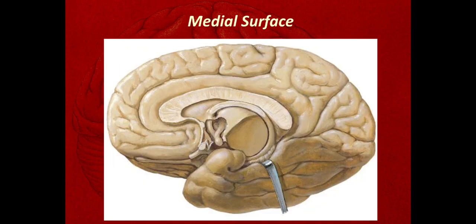This is the medial surface. On the medial surface, this is the frontal pole, this is the temporal pole, and this is the occipital pole. Here this is the superomedial border, this is the inferomedial border. Here this is the medial orbital border, and this border is called the medial occipital border. This is the inferolateral border, and its anterior part is called the superciliary border.